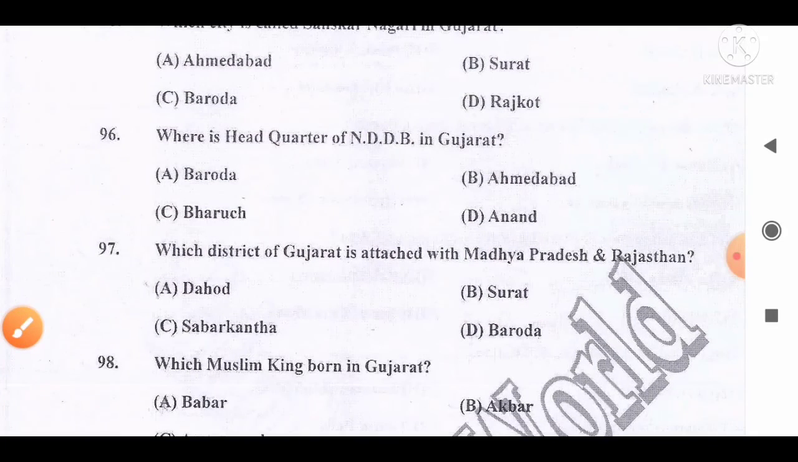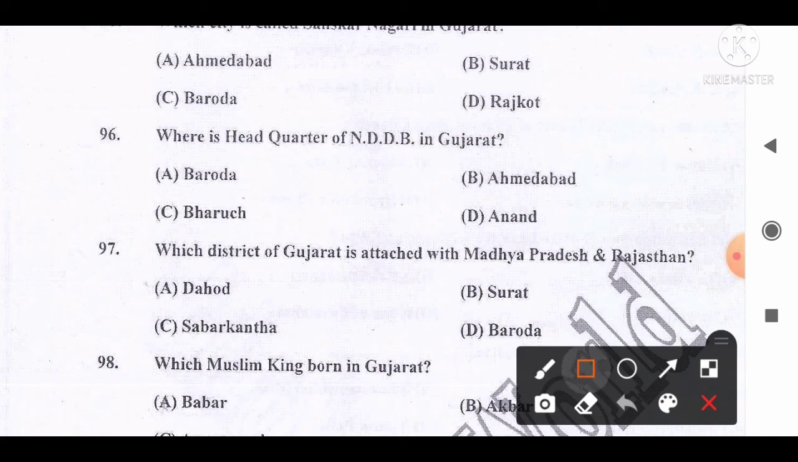Move to the next question, number 96. Where is headquarter of NDDB in Gujarat? The options are A, Baroda, B, Ahmedabad, C, Bharuch, D, Anand. And the correct answer for this question is that it is located in Anand. So option D is the correct answer for this question.